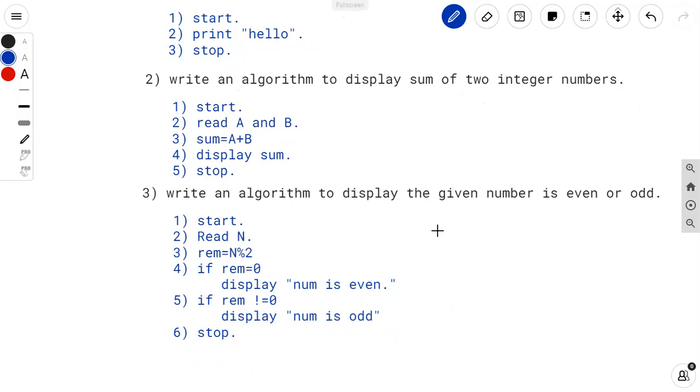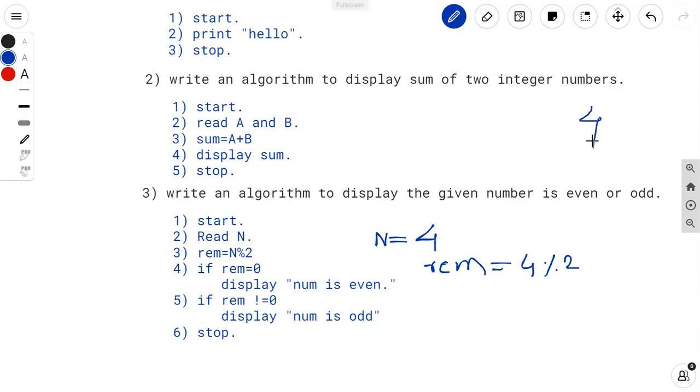Suppose here I am entering a value, so the value of n is 4. It will first calculate remainder is equal to 4 mod 2. 4 mod 2 means it will divide the number 4 by 2, and that remainder should be stored in the rem variable.